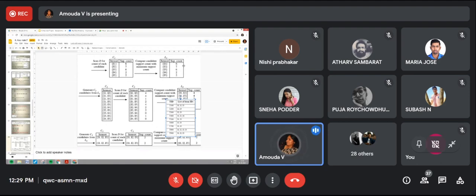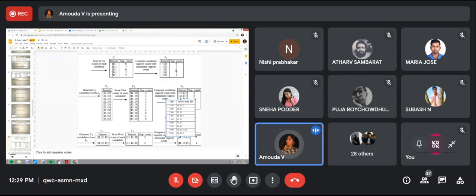Then we apply the Apriori property: every subset of this L1 should be frequent. Here there is nothing to check, because each subset is just the individual item, and every subset is itself frequent. So we need not check that step here.